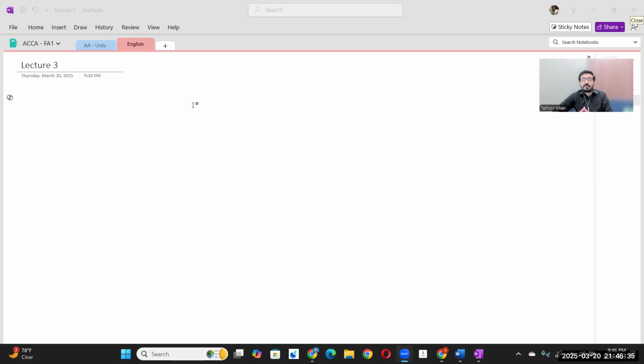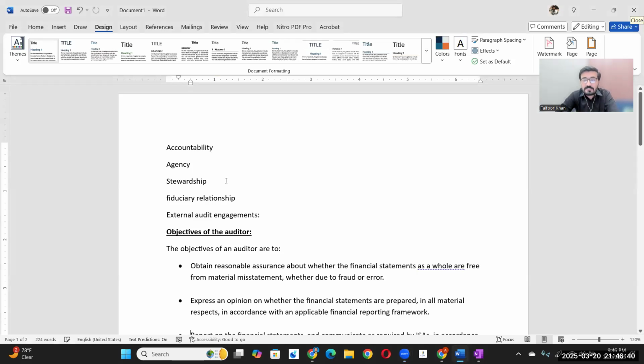Next concept is called fiduciary relationship. I have mentioned all these things here. You can see all that in chapter 1 of the Kaplan book. What is a fiduciary relationship? This means a relationship of good faith, right? Because you hire someone only when you have good faith in them. You give authority or a decision-making position to a person who you believe will act in good faith and in the best interest of the company and the shareholders. So there is a fiduciary relationship between the shareholders and the directors of the company. These are the basic concepts that we are discussing here.